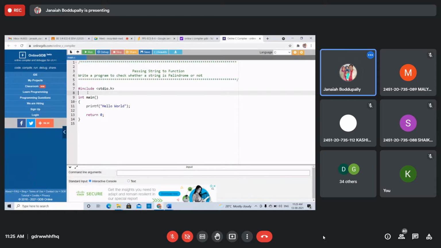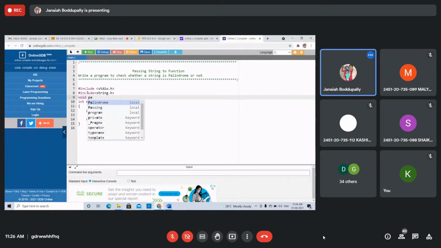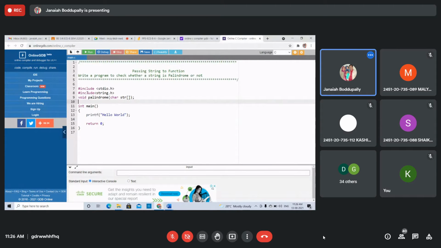A function prototype, include before this, string.h. Then function prototype. The function prototype is void, the function name is palindrome, with char string. Okay, this is the function prototype, right?